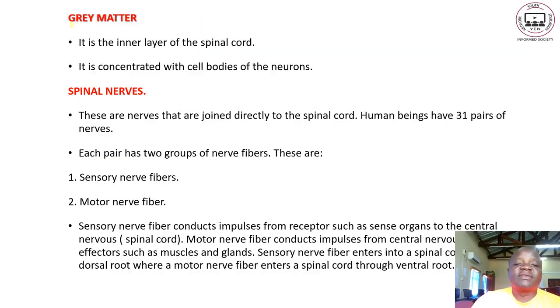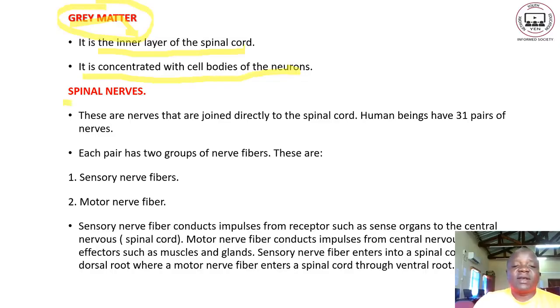Let us start with the gray matter. The gray matter is the inner layer of the spinal cord. It is concentrated with the cell bodies of the neurons. So most of the cell bodies are located in the gray matter.